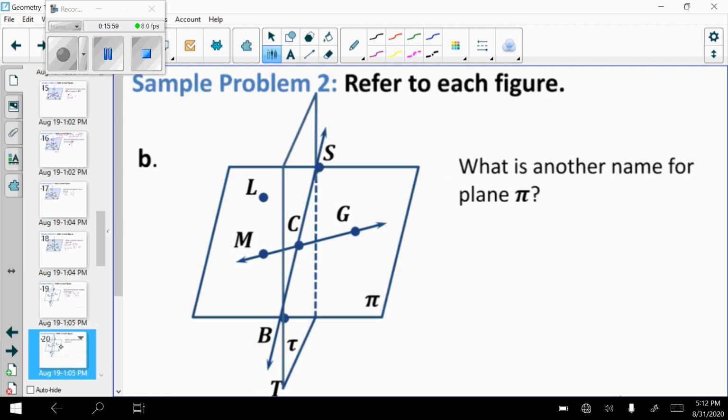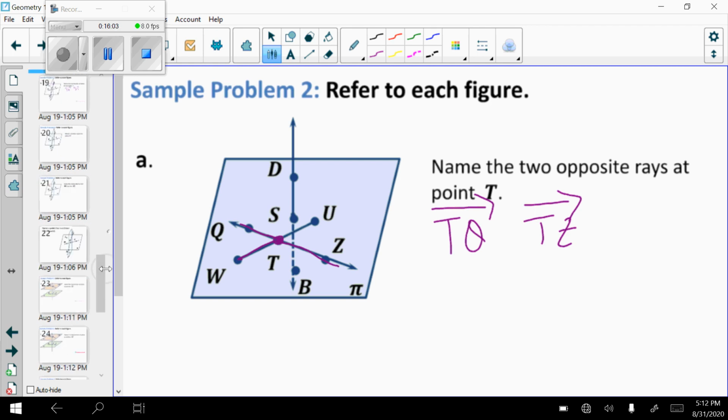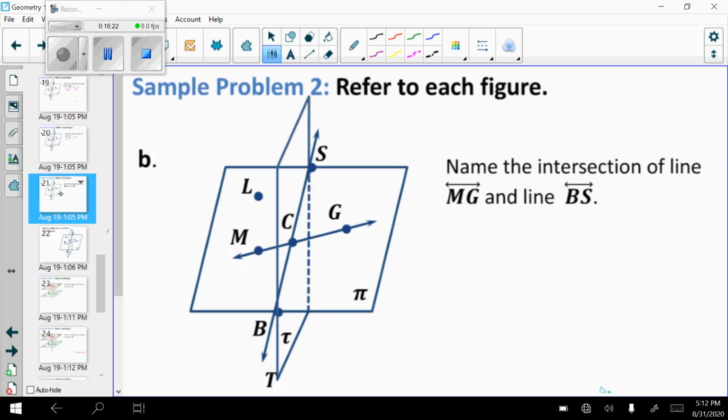Same picture. Now it asks, what is another name for plane pi? So again, I need to write out the word plane and pick 3 points in here not on the same line. So I could pick L, M, and C. Plane LMC. I could say GLM, CGL. Name the intersection of line MG and line BS, where they cross.